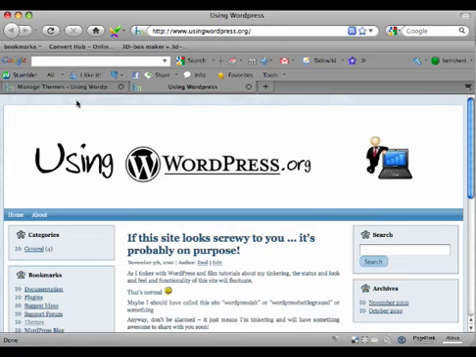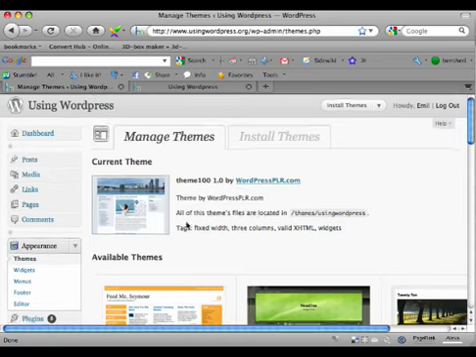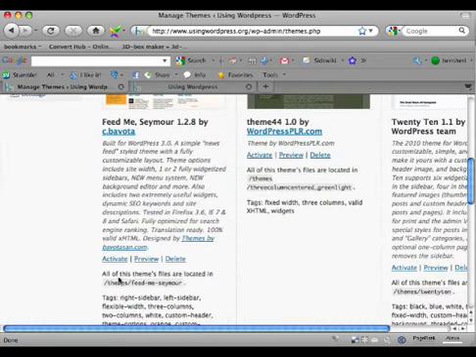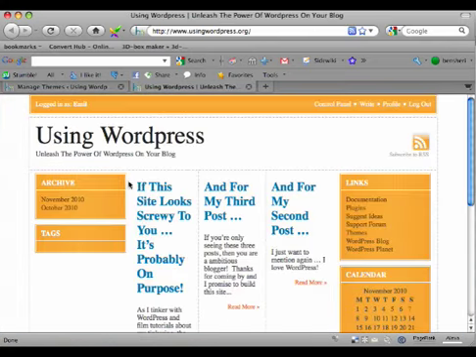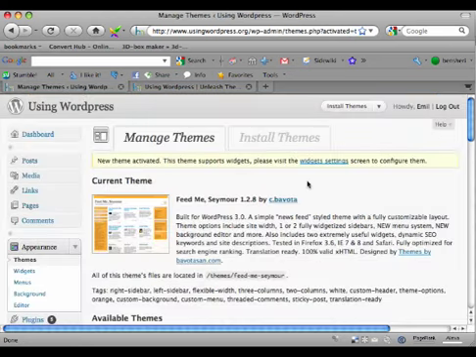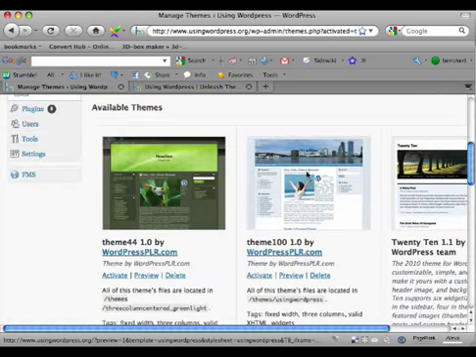Okay, there we go. So first things first, I'm going to delete my theme. So I'm going to activate a new theme. Activate. And if I refresh, that is just so awesome, changing themes like that. Now I'm going to delete my old using WordPress theme. Now again, this is the screenshot for it. For those who missed the first tutorial, we did not edit the screenshot.png file.